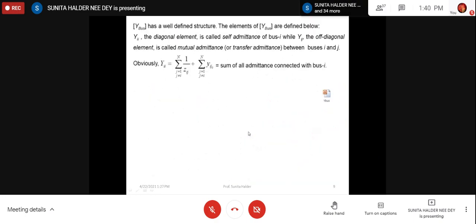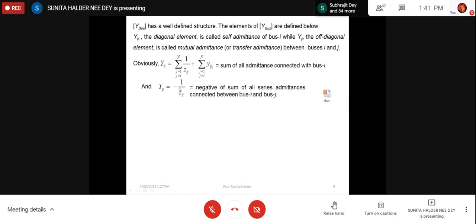So if we write it in gist form, I have already discussed: diagonal elements will be the summation of all admittances connected to that bus. If Y10 is there, you will consider it. If it is not there, you should not consider it. But you must remember this Y10 is half line charging, not the total charging. If you calculate the capacitance of a line, then you can calculate the admittance from the susceptance, then you divide it by 2. That will be this Yij0.